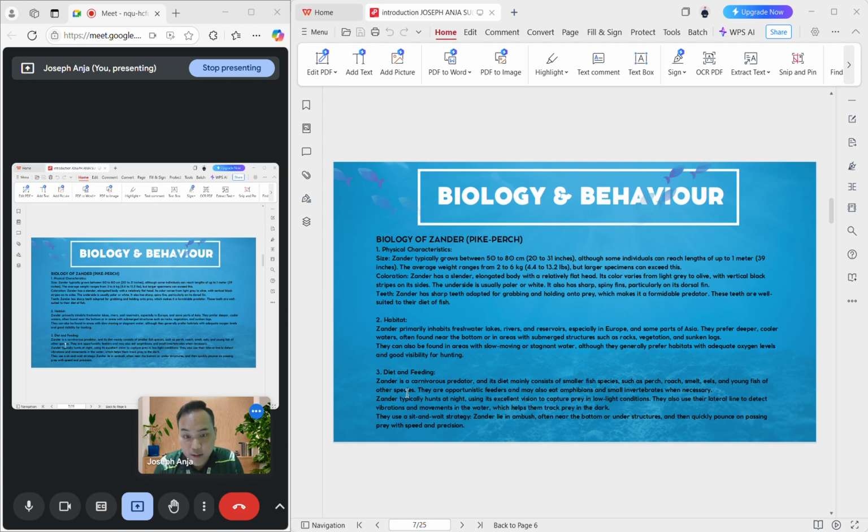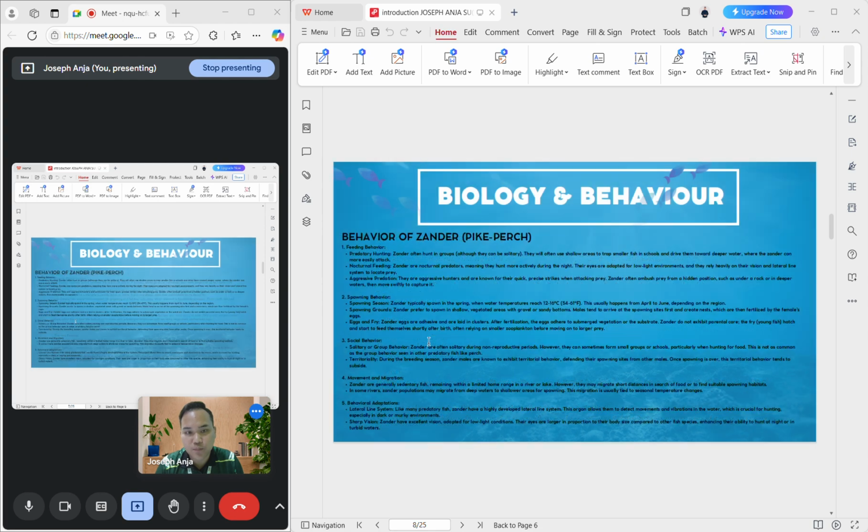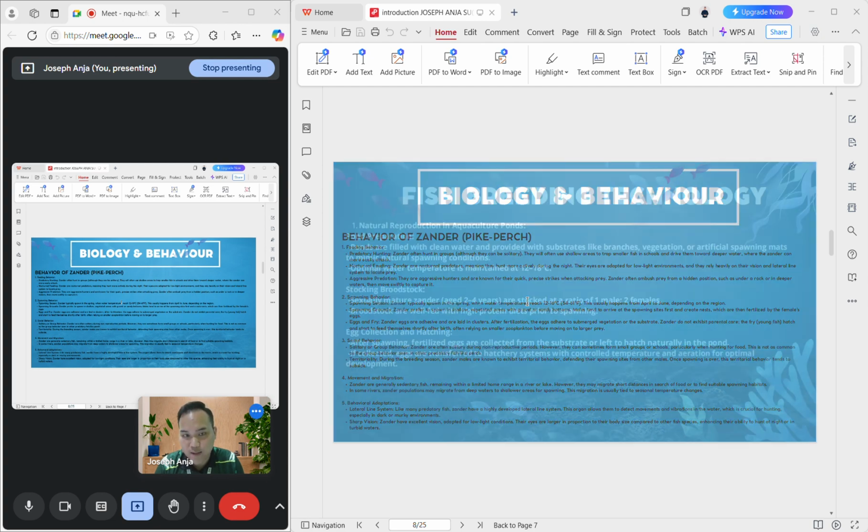Zander is a carnivorous predator, and its diet mainly consists of smaller fish species such as perch, roach, smelt, eels, and young fish of other species. They are opportunistic feeders and may also eat amphibians and small invertebrates when necessary. By behavior of zander, we can know about feeding behavior, spawning behavior, and social behavior. We also know movement and migrations, and behavior and adaptation.